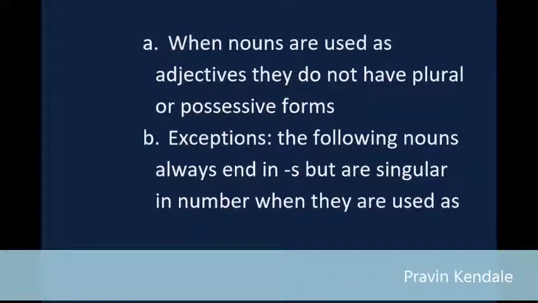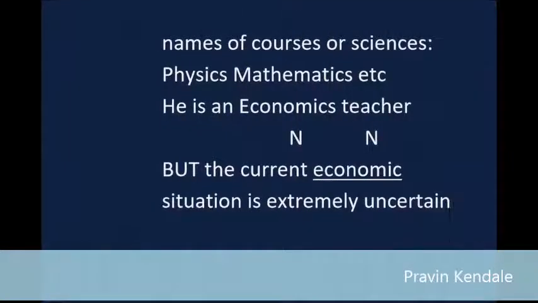B. Exceptions. The following nouns always end in s but are singular in number when they are used as names of courses or sciences: physics, mathematics, etc. He is an economics teacher. NN. But the current economic situation is extremely uncertain. Note. Economic is an adjective here.